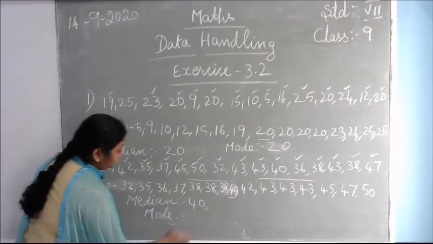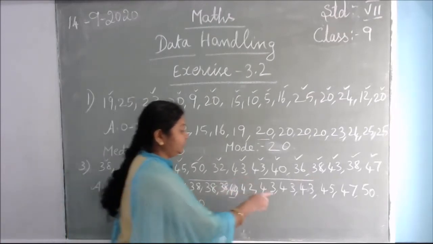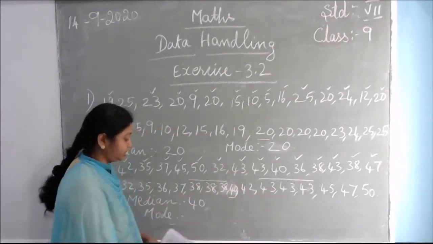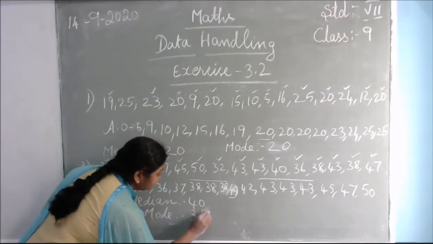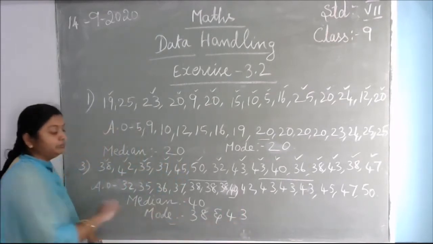Your median is 40 and your mode is 2 numbers. Why 2 numbers? Because 43 also repeated 3 times and 38 also repeated 3 times. So what is your mode? 38 and 43 are your 2 numbers as well.